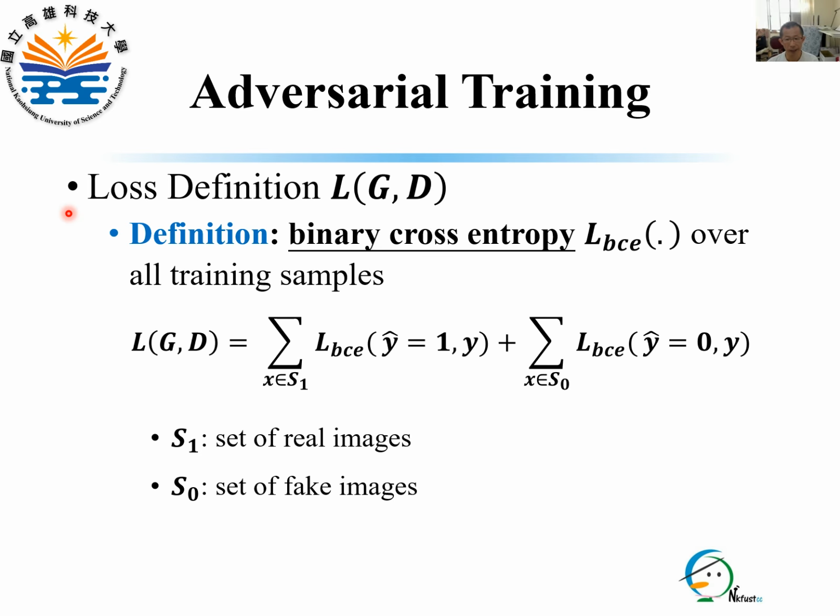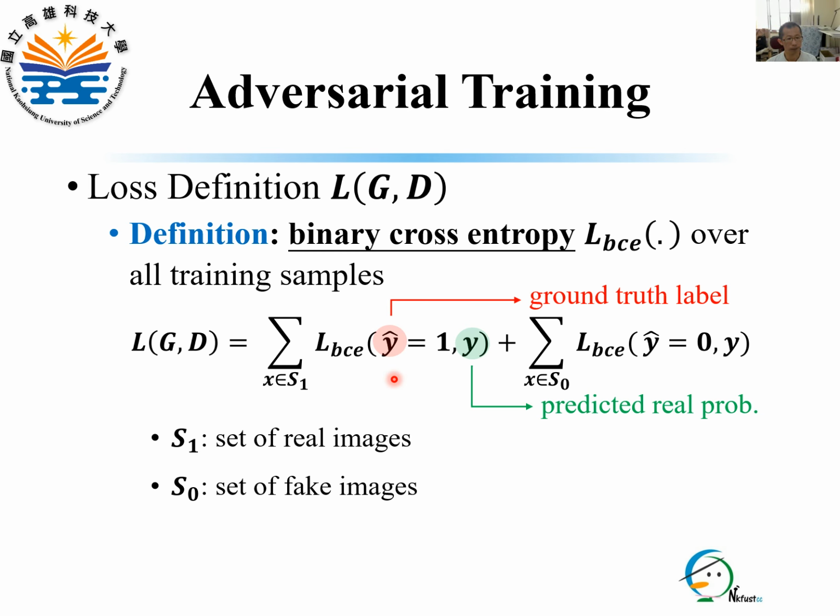After introducing the architectures of the discriminator and the generator models, we now move on to explain how they are trained. The loss function L(G,D) defined to train GANs is just the binary cross entropy L_BCE computed over all training samples from real image set S1 and the fake image set S0. Here, Y hat denotes the ground truth label, and Y is the predicted real probability.